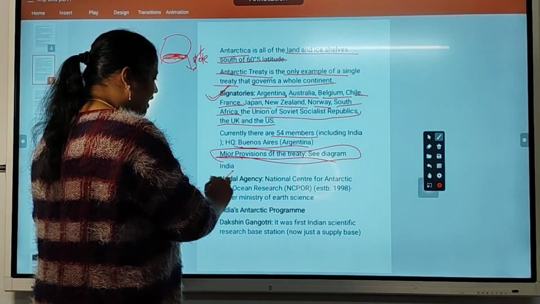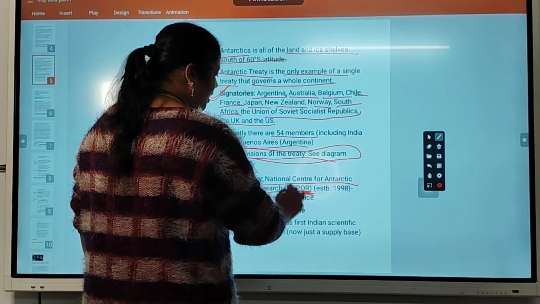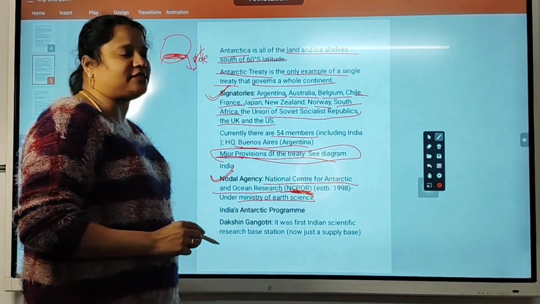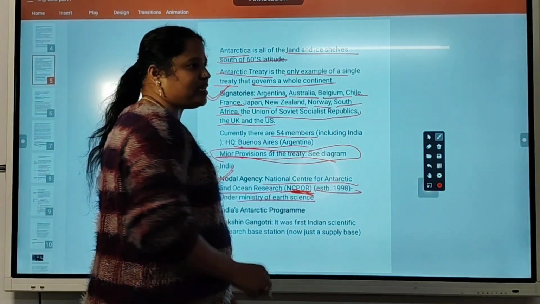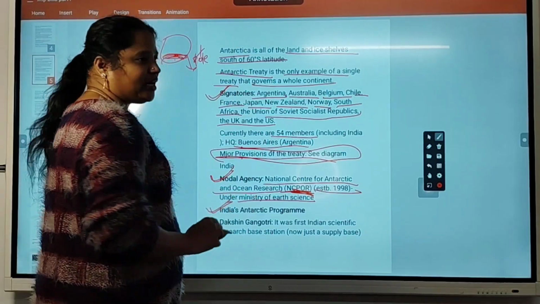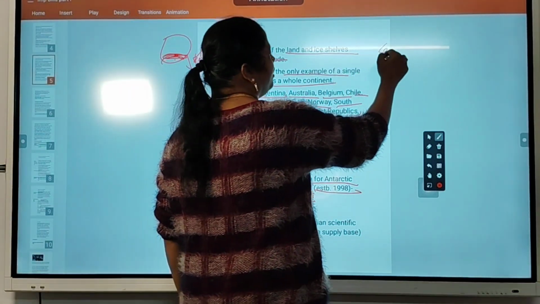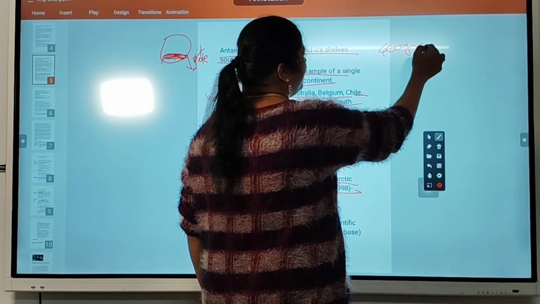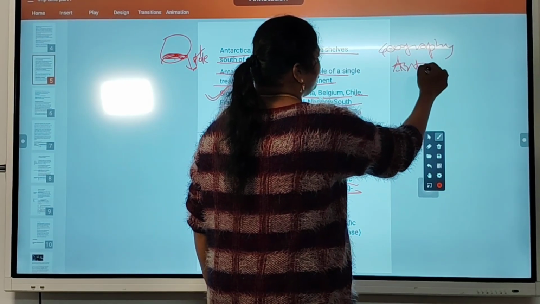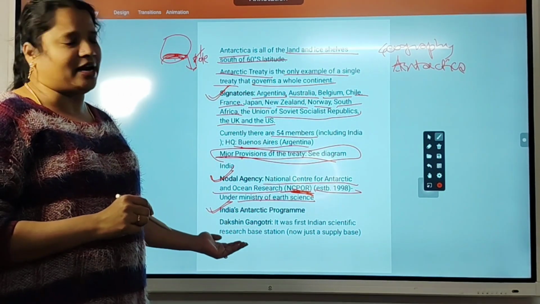So who is the nodal agency? The National Centre for Polar and Ocean Research, NCPOR, is the nodal agency under the Ministry of Earth Sciences that is connected to the treaty. It was established in 1998. So what is India's Antarctica program? You might have read this section in geography also. In world geography, you will get an Antarctica section. In this you might have heard of the Indian programs that are going on in Antarctica.